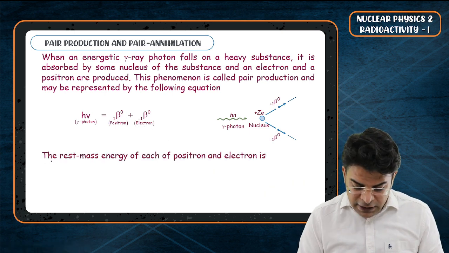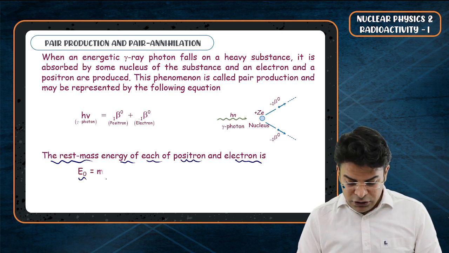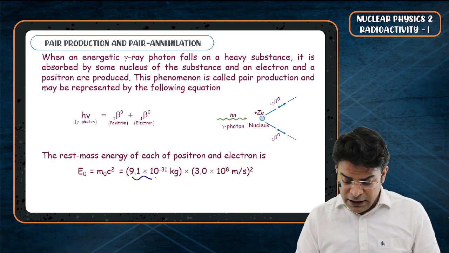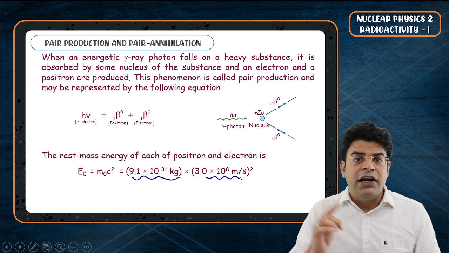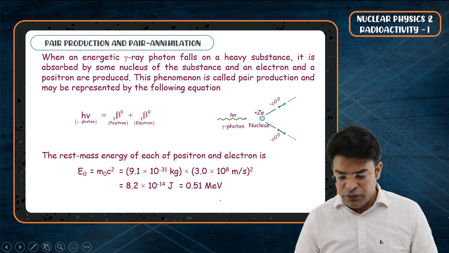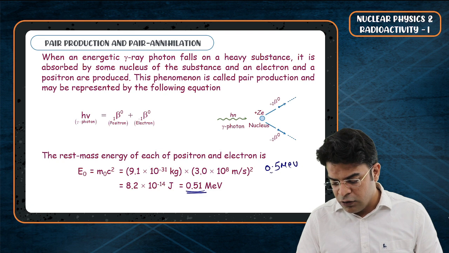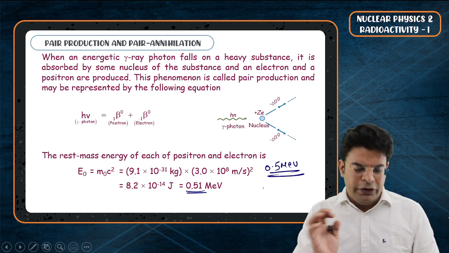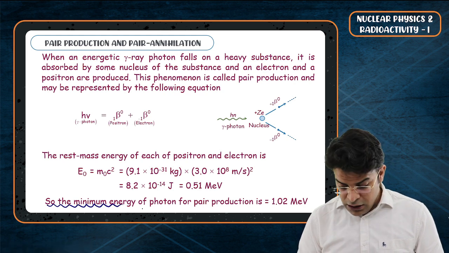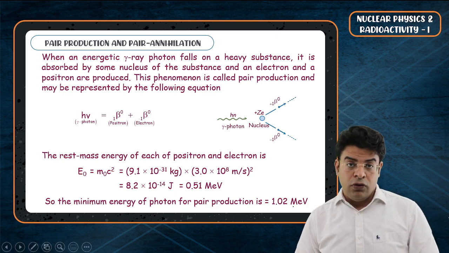Now, the rest mass energy of each positron and electron is equal to their mass times the speed of light whole square. When calculated in SI units and then converted into mega electron volt, you get 0.51 mega electron volt. For the sake of simplicity, just remember 0.5 mega electron volt, or 0.51 to be more precise. So we say that the minimum energy of a photon for pair production has to be equal to 1.02 mega electron volt.